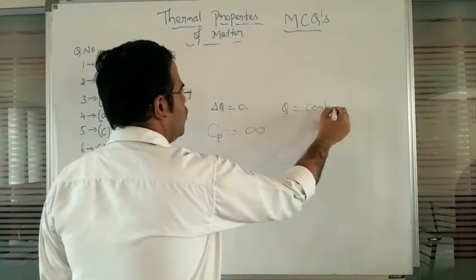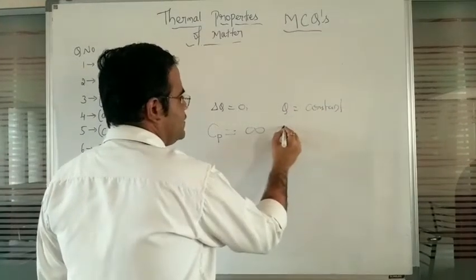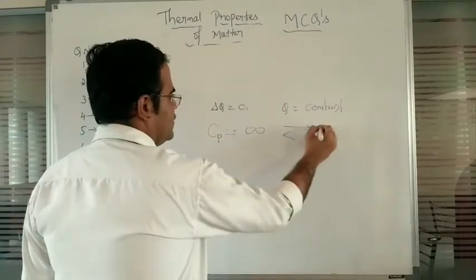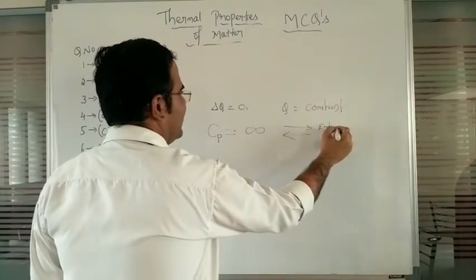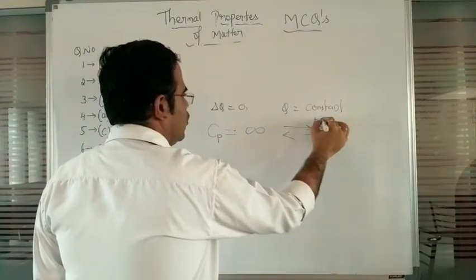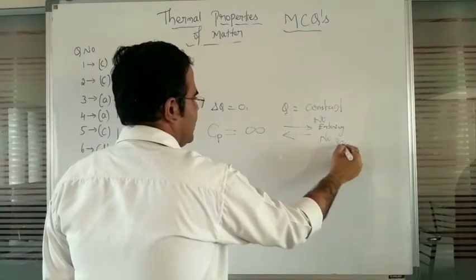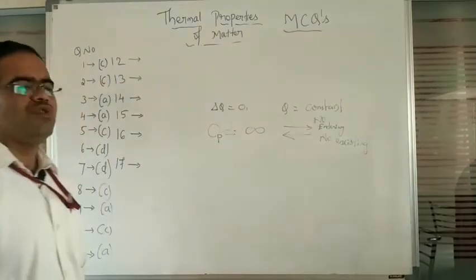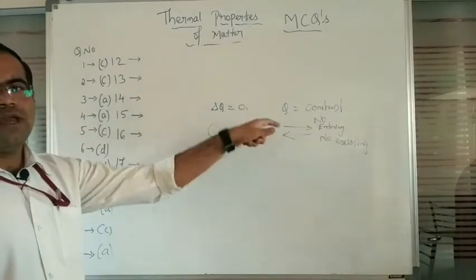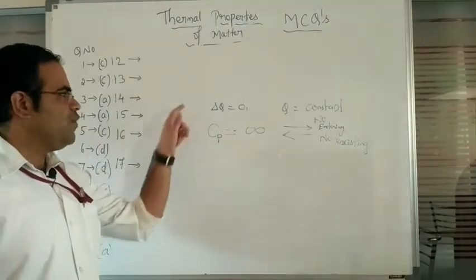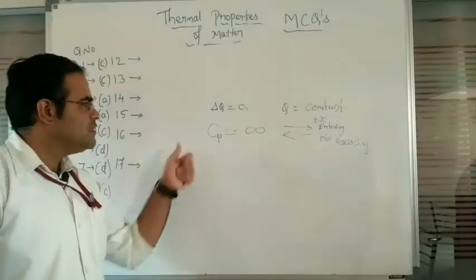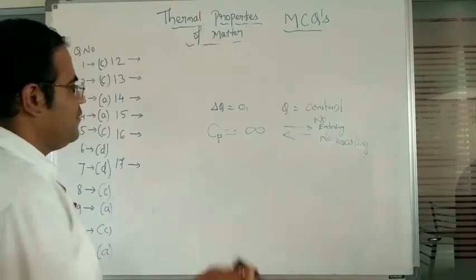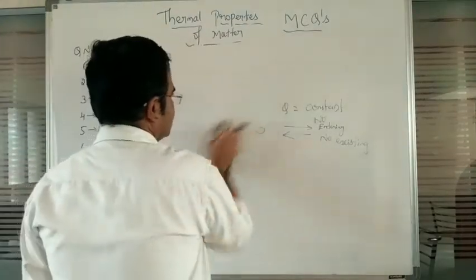That means no amount of heat energy is entering the system and no amount of heat energy is exiting from the system. So this is what we can say: temperature remains constant, so delta Q value should be 0. Whenever delta Q value is 0, the specific heat capacity at constant pressure remains infinite. That's the reason.